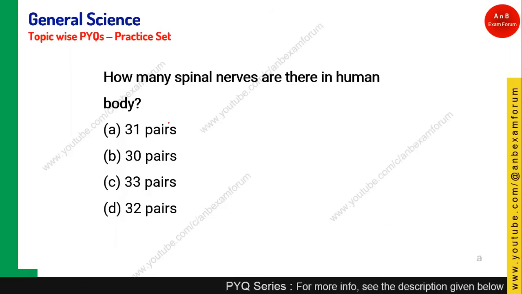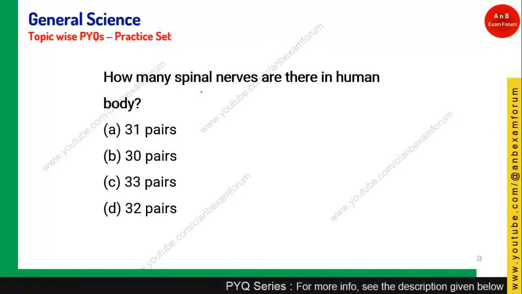How many spinal nerves are there in humans? There are two types of nerves. The spinal nerves originate from the spinal cord; these are 31 pairs. Remember, and the other ones which originate from the brain are known as cranial nerves.